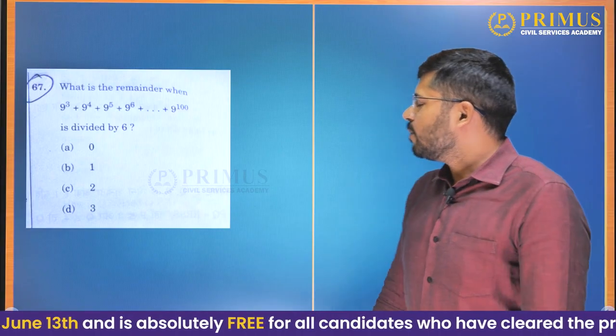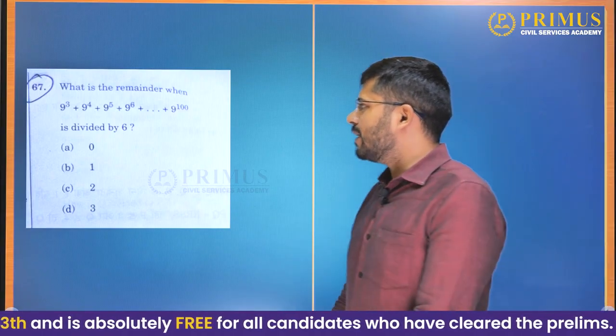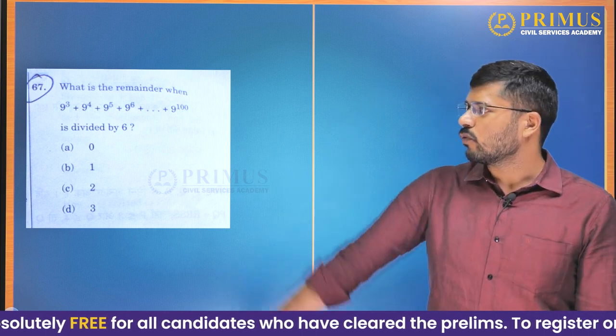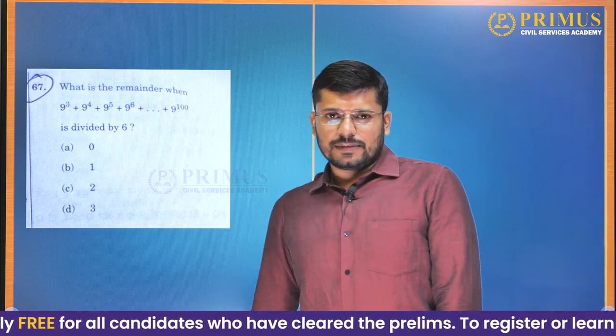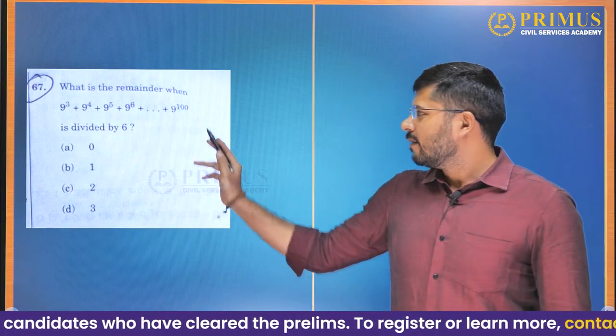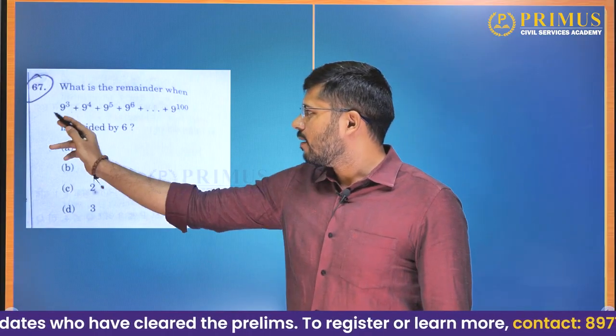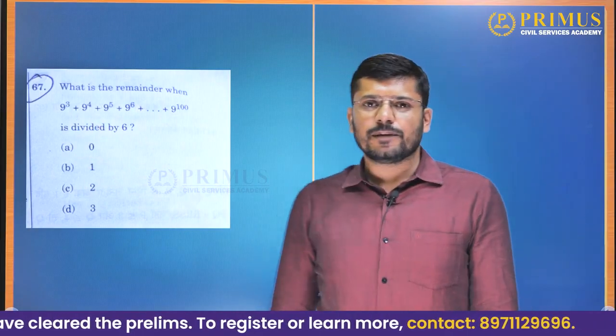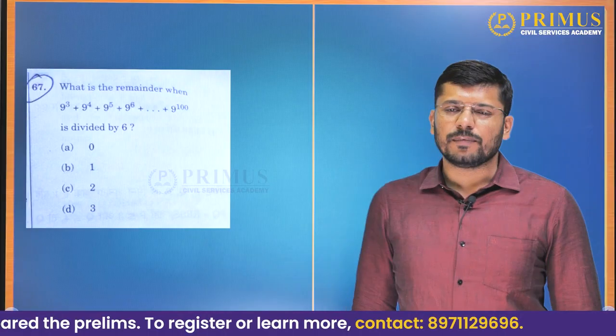What is the remainder when n raised to 3 plus n raised to 4, n to the power of 5, n to the power of 6, that way up to n to the power of 100 is divided by 6? Now each term is divisible by 3, right? Because you are raising 9 to something.